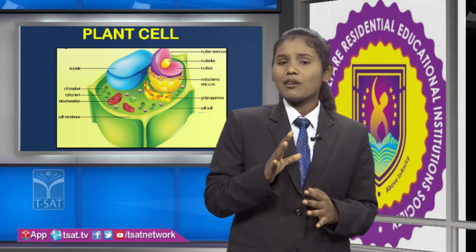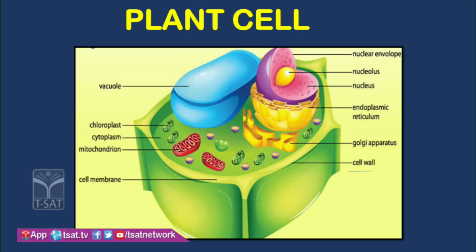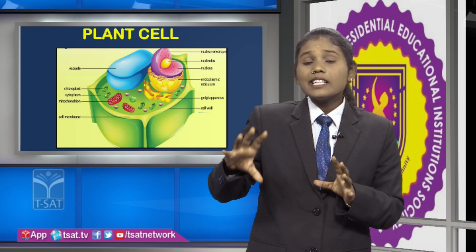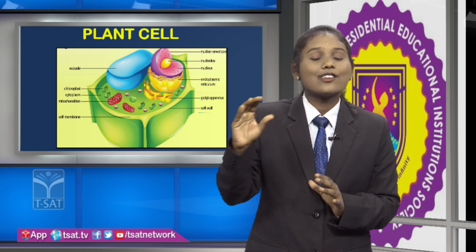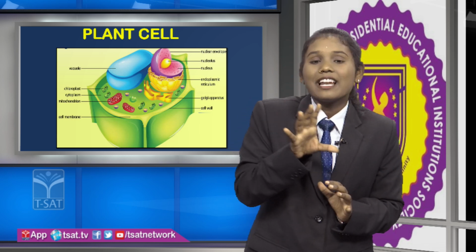Okay friends, let us see where this cellulose is located in a plant body. Friends, have you observed the plant cell? The plant cell consists of various types of cell organelles, for example, cell vacuole, cytoplasm, nuclear membrane, cell wall, mitochondria, Golgi apparatus, etc. And among these various cell organelles, the cellulose is located in the plant cell wall.